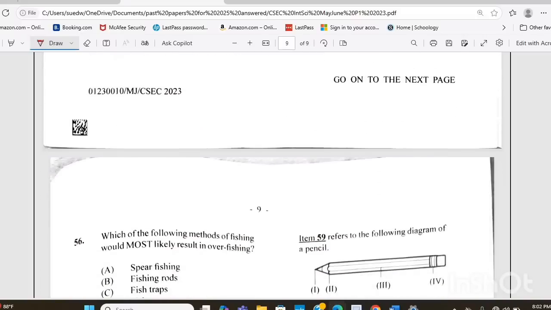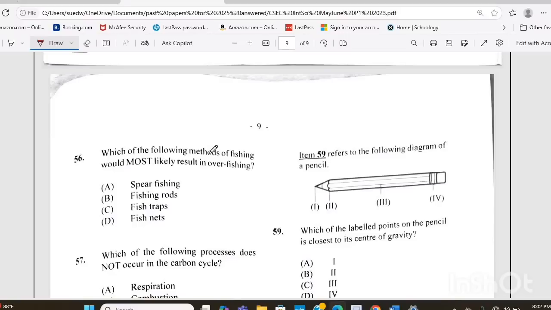Question 56. Which of the following methods of fishing would most likely result in overfishing? Is it A, spear fishing, B, fishing rods, C, fish traps, or D, fish nets? And the answer there is D, fish nets.